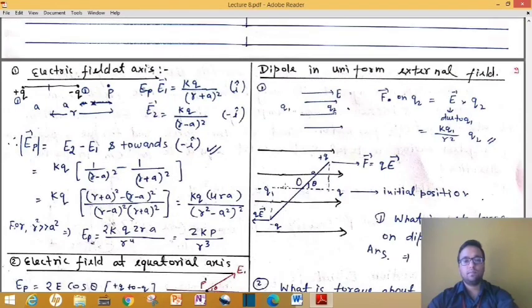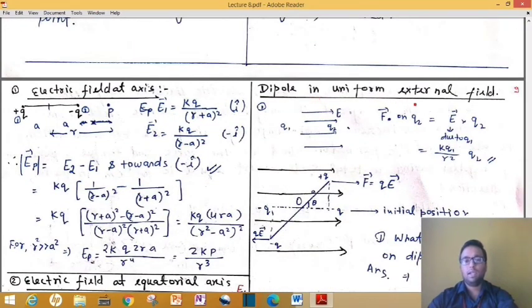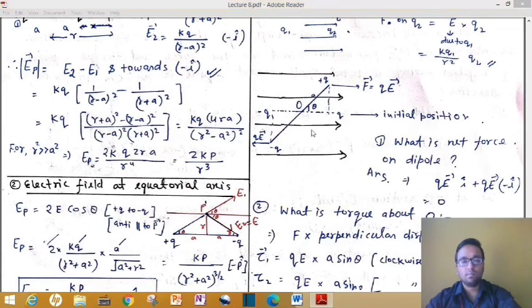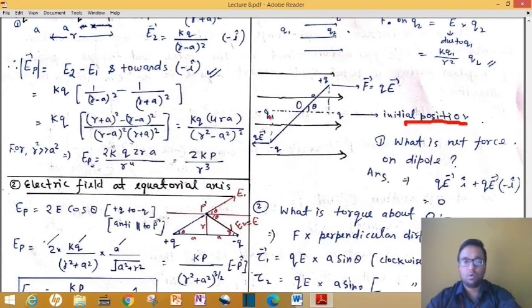Next portion is when your dipole is kept in a uniform electric field. What is the initial position of the dipole? Your minus q charge is kept here and plus q charge is kept here. At the starting point this plus q is experiencing some force towards the right. Remember, this electric field is uniform, so the value of electric field at this point and at this point is the same. The plus q will experience force towards the right, and this minus q will be towards the left. So both will be equal, and net force in this condition is 0.